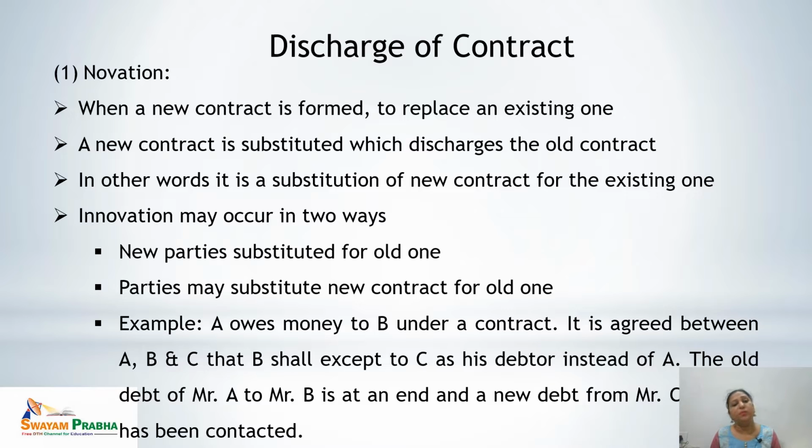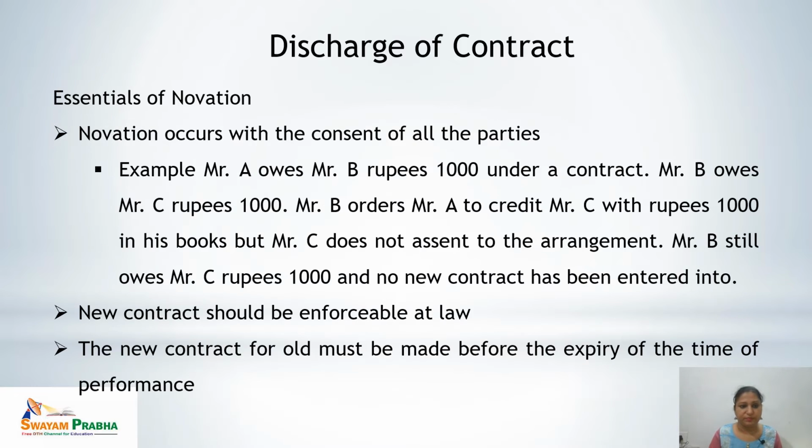C and Mr. B. That means in case of novation, either the parties may change or the parties may remain the same, but the terms of the contract may change. But this must be with the consent of all the parties involved in a contract. So what are the essentials of novation?